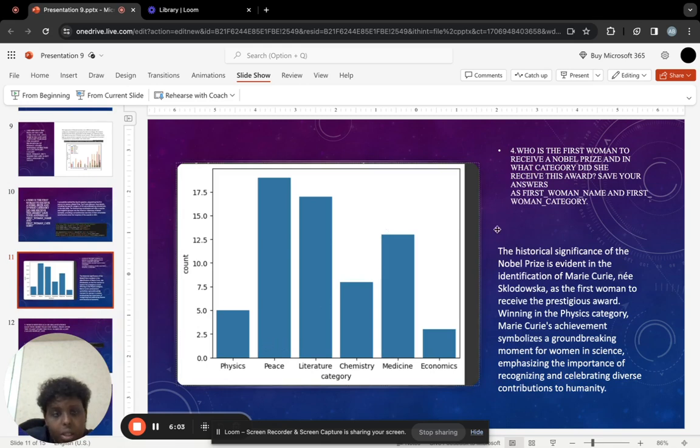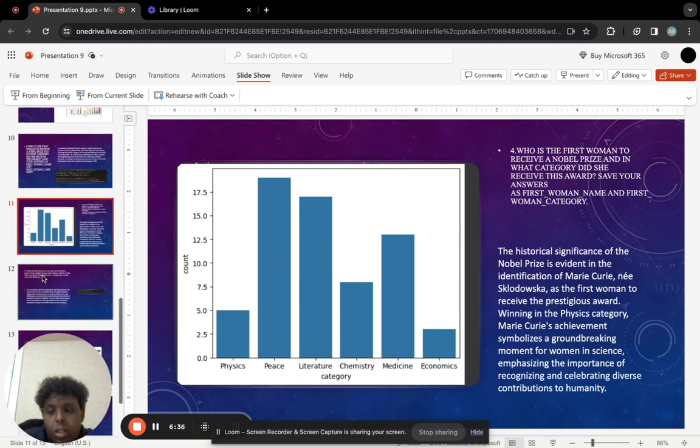Okay, so you can see that the historical significance of the Nobel Prize is evident in the identification of Marie Curie Sklodowska as the first woman to receive the prestigious award, winning in the physics category. She holds this groundbreaking distinction. Her achievement symbolizes a pivotal moment for women in science, underlining the importance of recognizing and celebrating diverse contributions to humanity. All right, next slide.